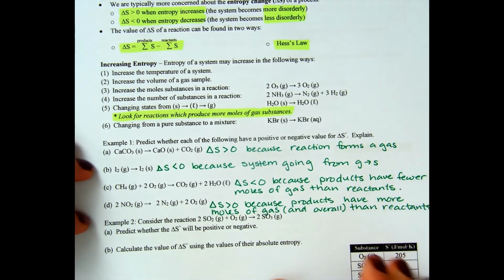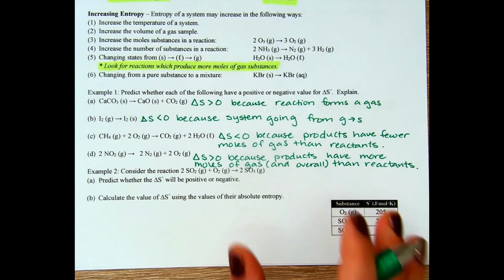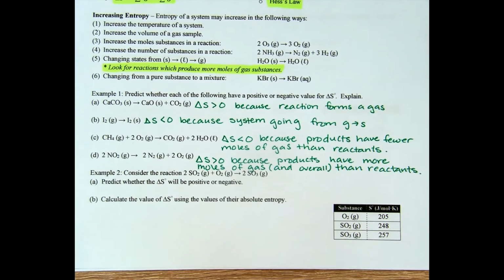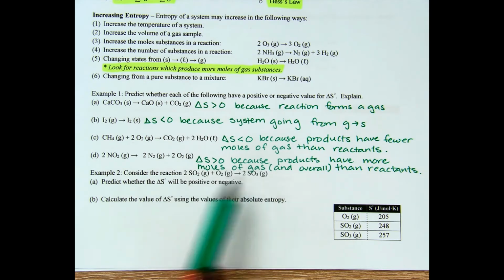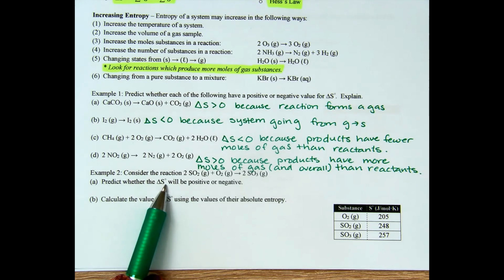Okay, so we can kind of see how that works now. Let's do a calculation and calculate our entropy. So consider the reaction 2SO2 gas plus oxygen goes to 2SO3 gas. Everything's gaseous. Predict whether delta S naught will be positive or negative. Remember, this is at standard state, right? So we're just going to assume standard state unless we're told otherwise, always with these.